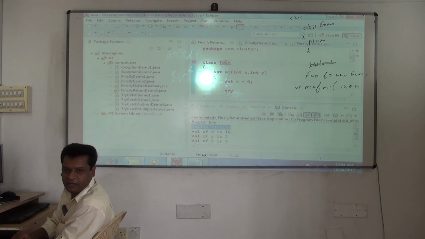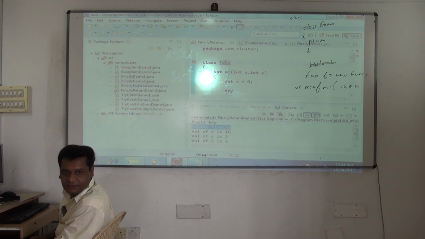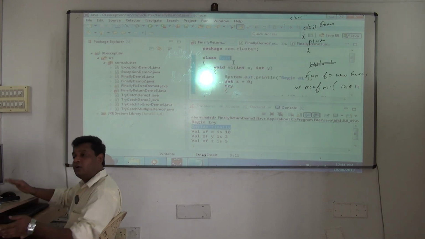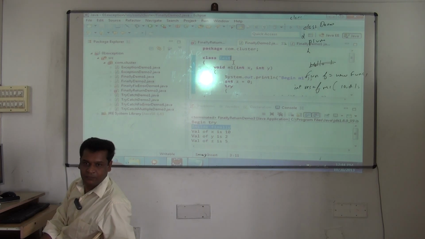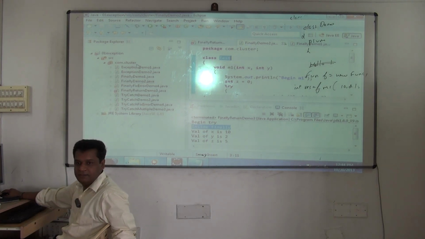So this is the problem in Eclipse. If you keep all the classes in a single file, you will face many problems, not one. Understood? See, already it is there. You have used it in another program. Test.class has been generated. Where has it been generated? In the com.cluster package. Understood? So in the com.cluster package it has been generated.